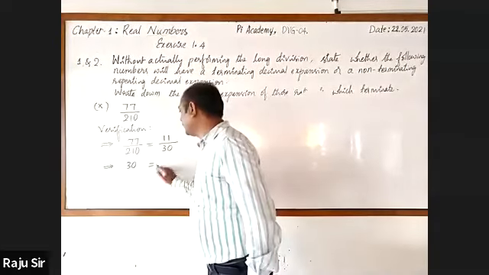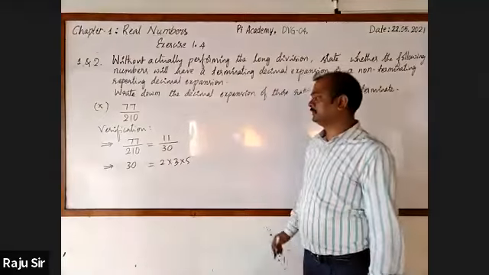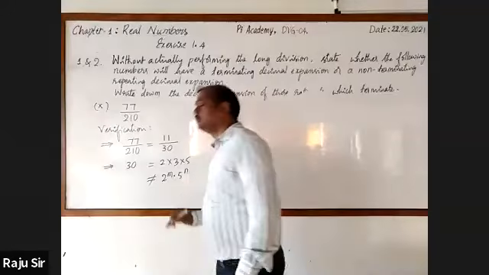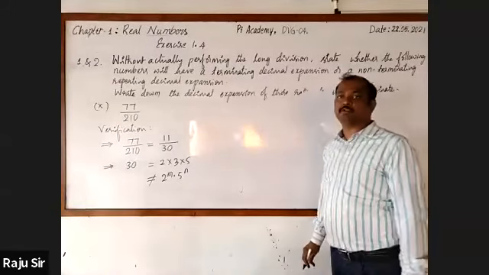30 is 2 into 3 into 5. 2 threes are 6, 6 fives are 30. It is not of the form 2 raised to the power m into 5 raised to the power n.